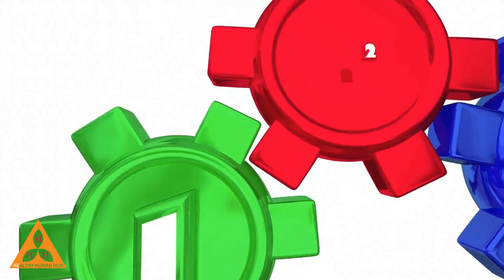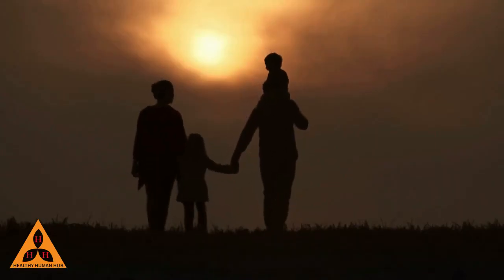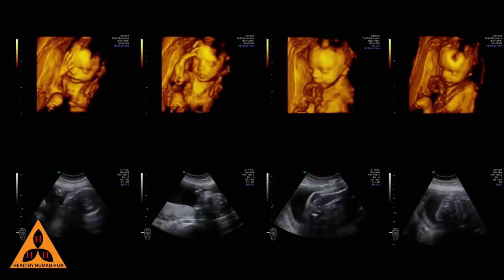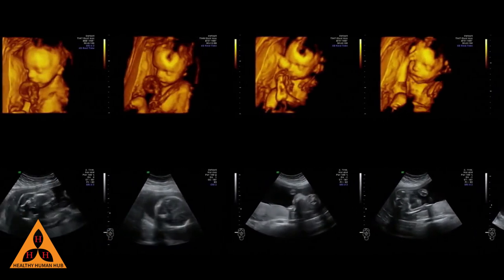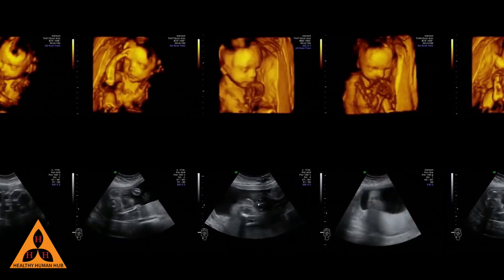The process of surrogacy involves several steps. In the first step, the intended parents or individuals must find a surrogate mother who is willing to carry their child. This can be done through a surrogacy agency or through personal connections. Once a surrogate mother is chosen, the next step is to undergo medical evaluations and screenings to ensure that she is physically and mentally fit to carry a pregnancy.